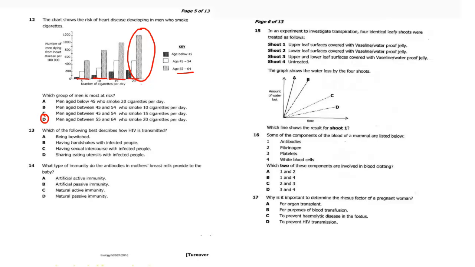Okay, let us proceed to question 13. Which of the following best describes how HIV is transmitted? So HIV is transmitted through having unprotected sex with someone who is infected. So having sexual intercourse with an infected person. That is one way to have HIV.